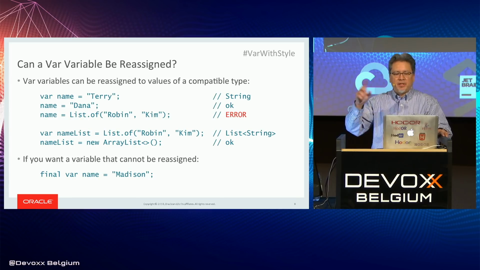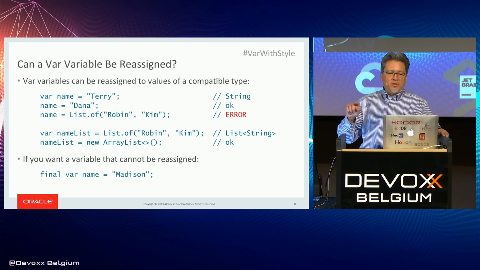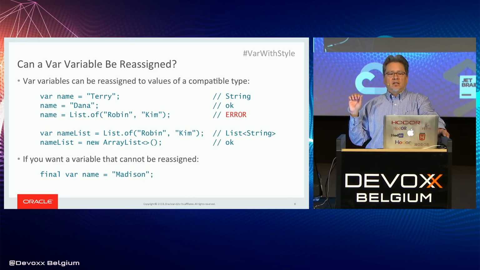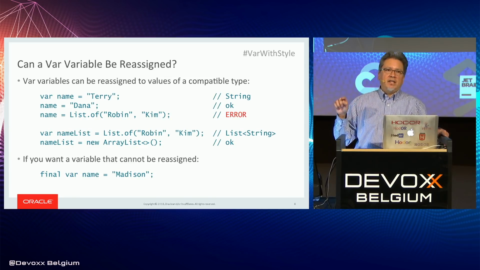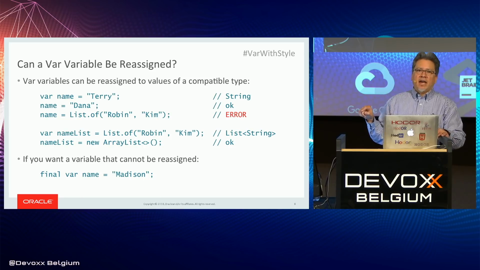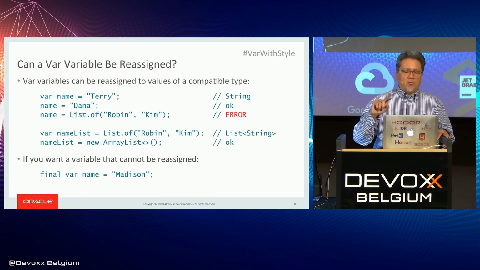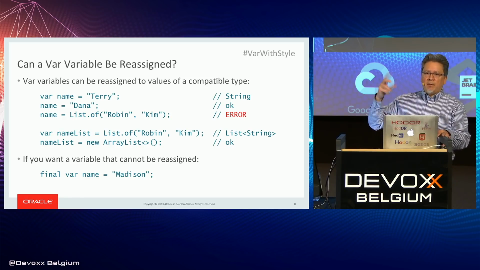Okay. So in the second example here, we have var nameList equals List.of Rob and Kim, and then we reassign nameList to ArrayList. And so that works because in the second line, ArrayList is a subtype of List. Oh, sorry. So in the first line, List.of actually returns the type List of String. No implementation type, just the interface. And so when you assign the implementation class to that, that is a compatible assignment.